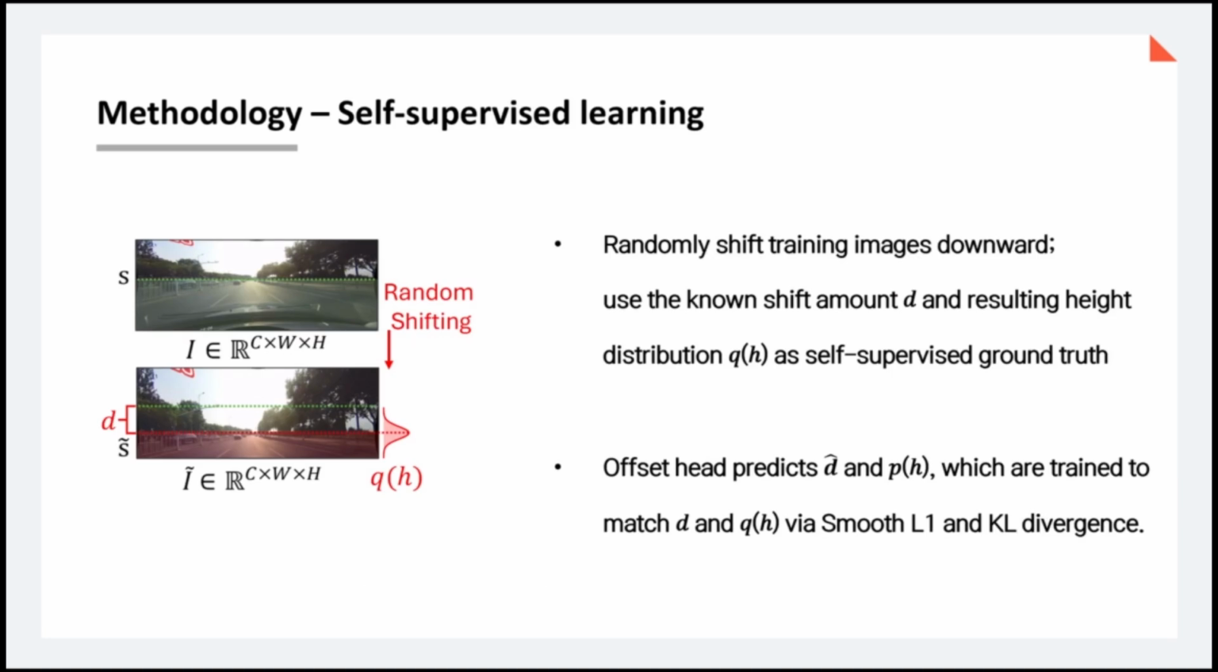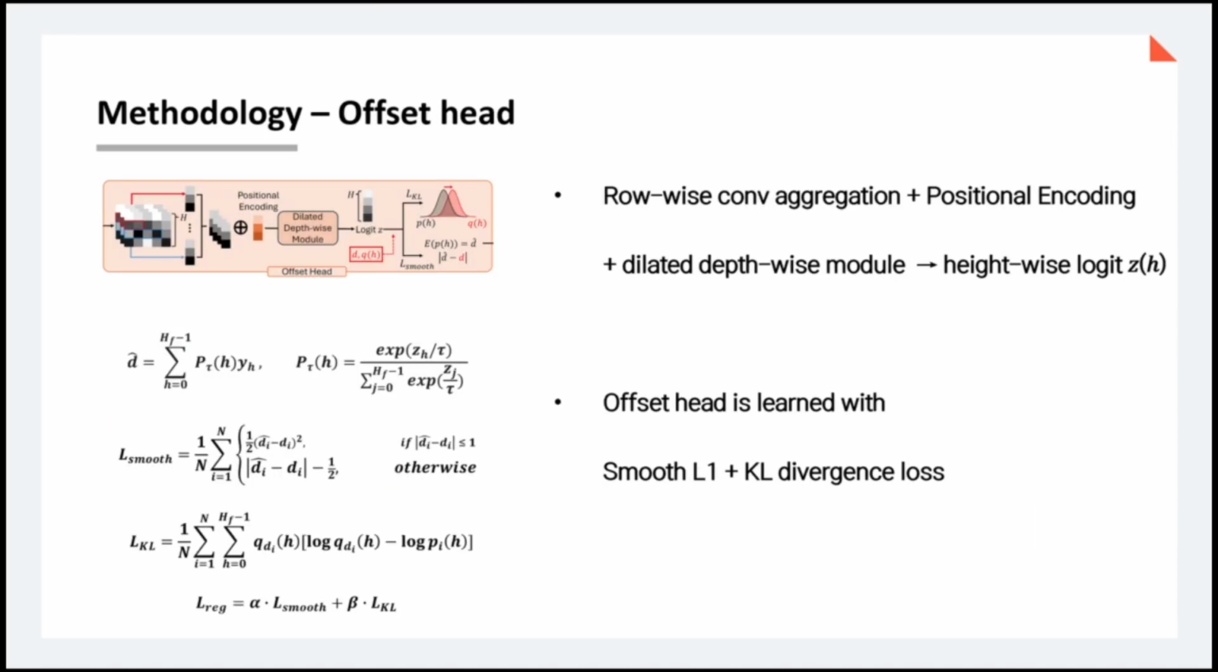The data loader randomly shifts the original image by D, and this D is used as a ground truth for the offset head prediction D hat. The offset head first compresses the backbone feature map along the horizontal direction into column vectors to form a height-wise logit vector Z. From Z, it learns the probability P that the horizon lies at each row H and its prediction D hat, using KL divergence loss and smooth L1 loss, respectively.